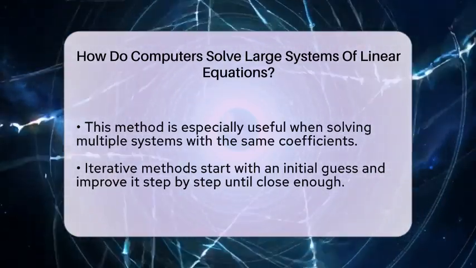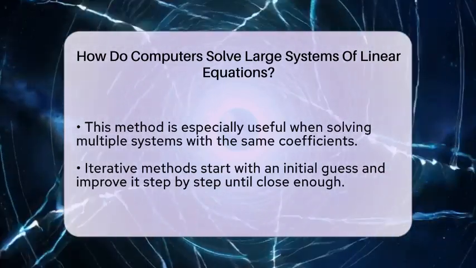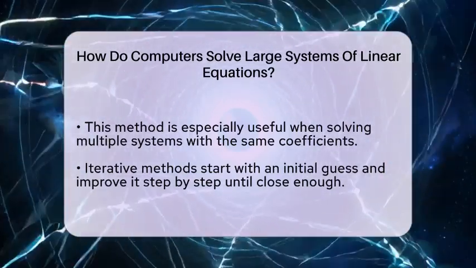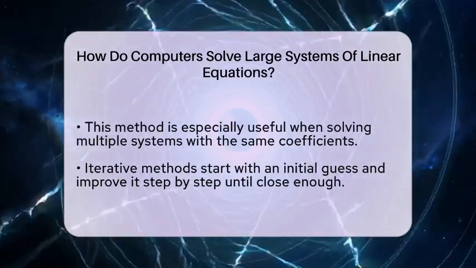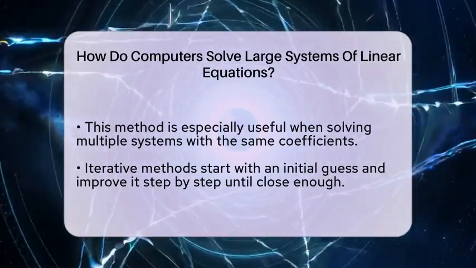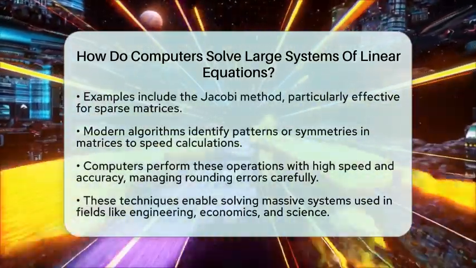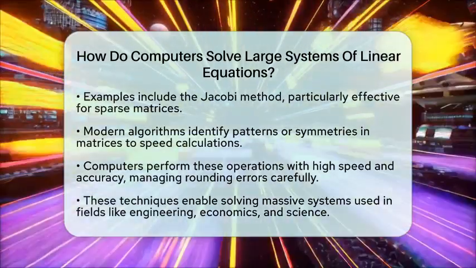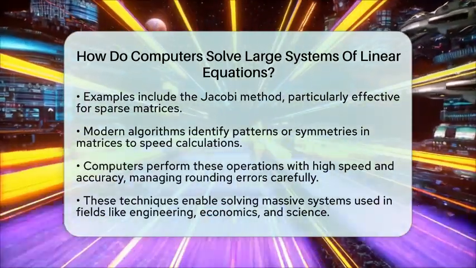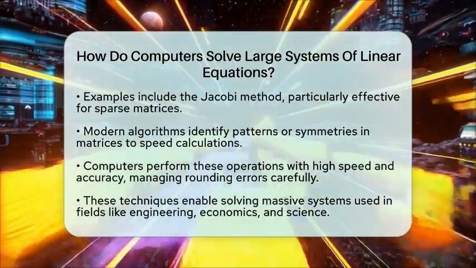For the biggest and most complex systems, especially those with many zeros in the matrix, computers turn to iterative methods. Instead of solving everything at once, they start with an initial guess and then improve it step by step. The process continues until the solution is close enough to the real answer. Examples of these methods include the Jacobi method and others designed for sparse matrices, which are common in real-world problems like engineering and physics. Modern algorithms also look for patterns or symmetries in the matrix to speed up calculations even more.